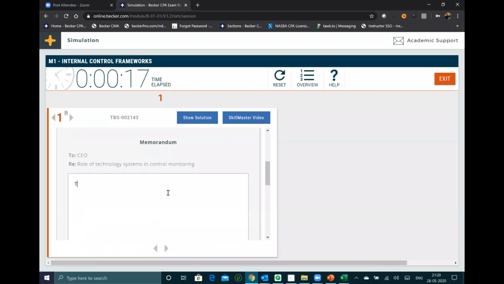You cannot write like BCom answers: yes, technology is very good in monitoring. This is a stupid language, again writing the same thing. Yes, but technology is very good. Are you getting it? Repetitively telling the same thing again in the same lines. This is not the way you will write your written communication sims. When they are asking the role of technology systems in control monitoring, write 5 points.